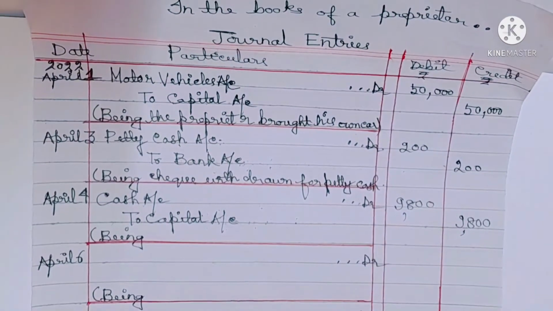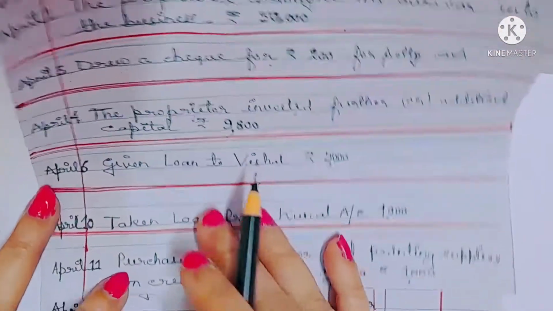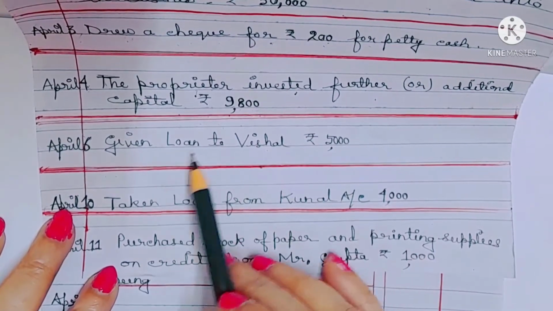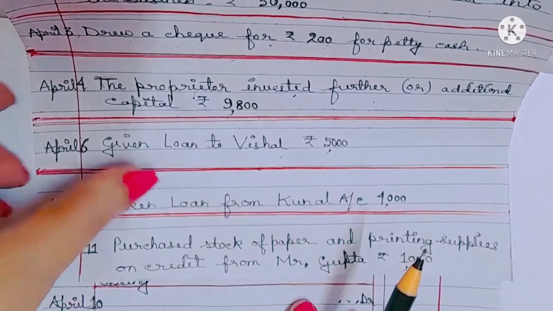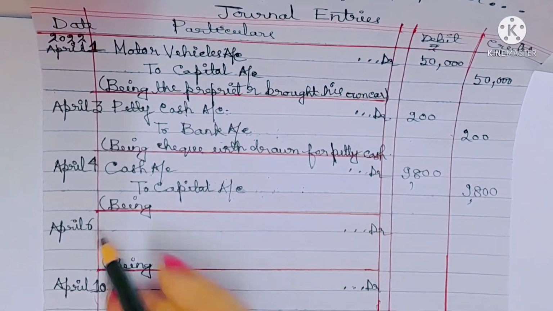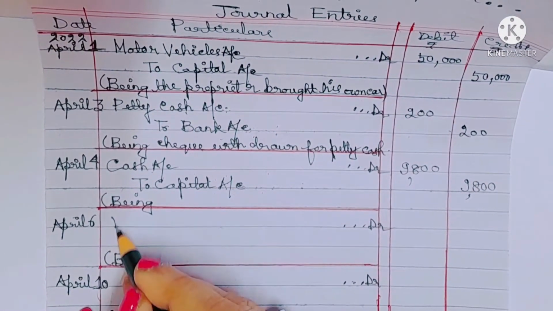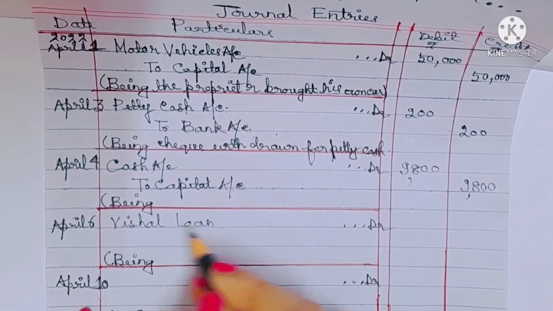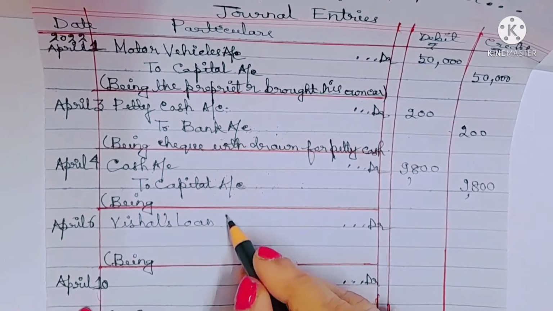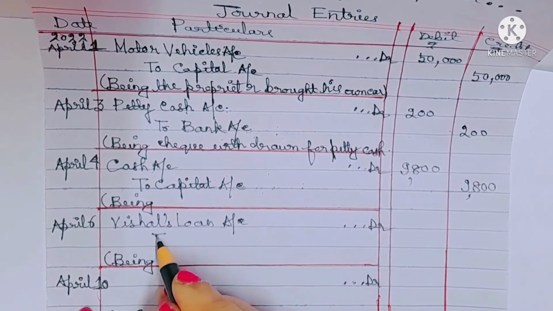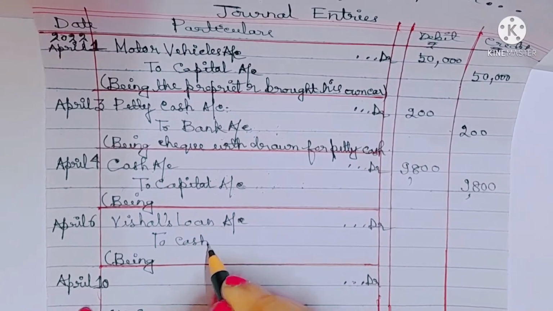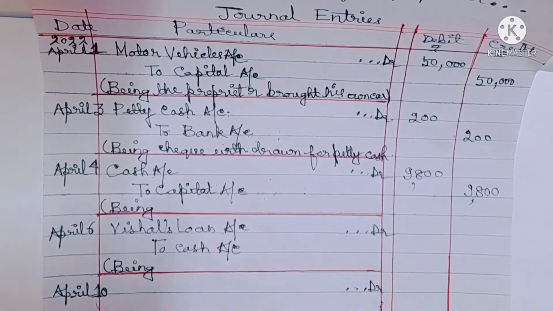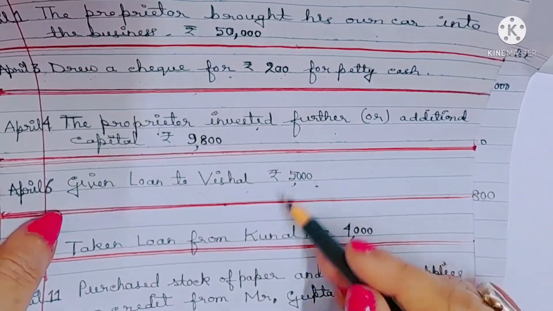Okay. And what is the fourth transaction? The fourth transaction is given loan to Vishal 5,000 on 6th April. Let's do it. This is a loan, so we'll always have to write Vishal's loan account to cash account. What is the amount? The amount is 5,000.